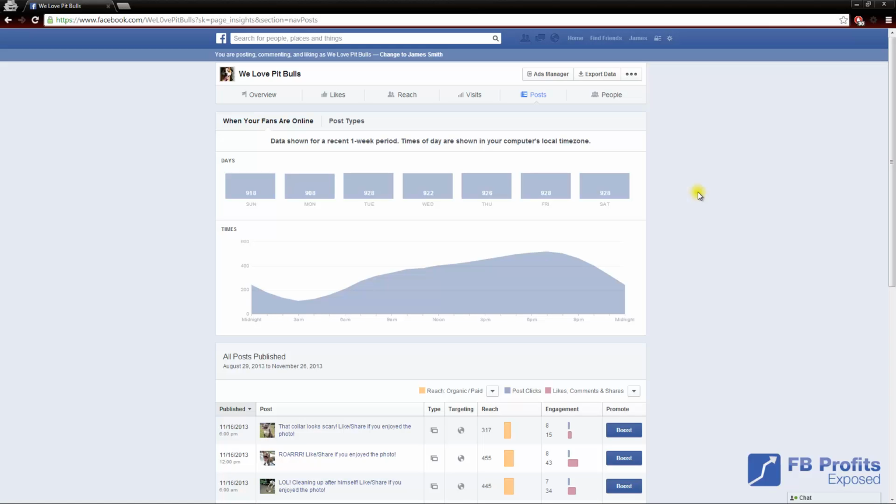And a really cool feature of Facebook Insights is we can see what time of the day they are usually on. So on Sundays, if I mouse over Sunday, this little chart below me is going to show what time the majority of my fans are on. Starting from the far left, which is midnight, I have 243 fans on at midnight, and we can go through here and see what time it is, and at that time, how many fans were online. So for Sunday, it looks like about 6 p.m. to maybe 8 p.m. is when I have the most fans online.